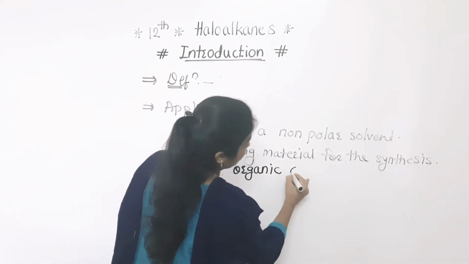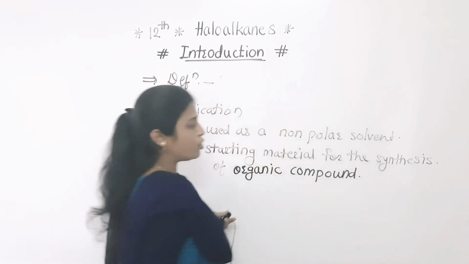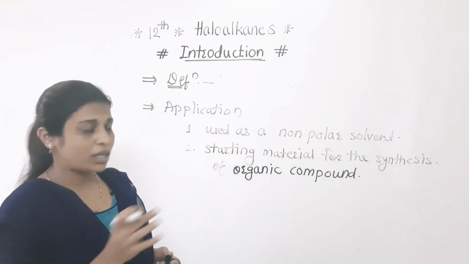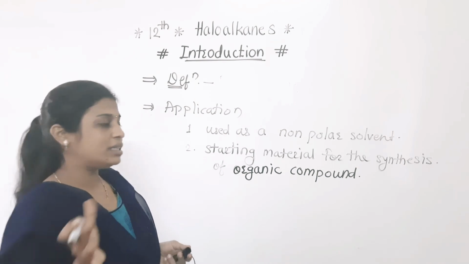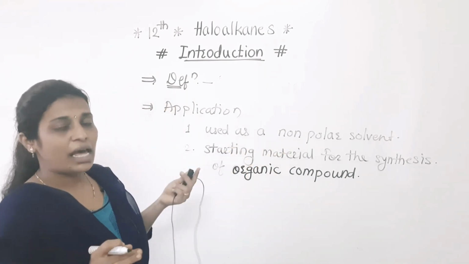As we know, if we want to prepare a higher alkane, at that time also we can use the haloalkane as starting material. If we want to prepare any polymer, in that polymer formation also we can use the haloalkane as starting material.